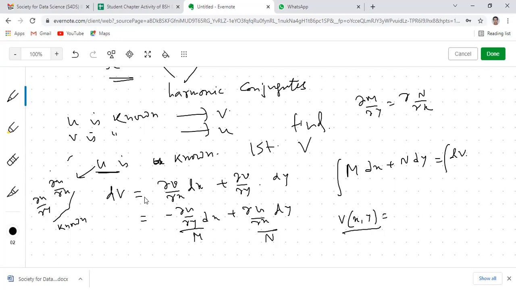So del U can be represented in the form of del U del X dx plus del U del Y dy. And del U del X and del U del Y can be represented in terms of del V del X and del V del Y. Then by solving this, we can evaluate the unknown part. So this is the first method.